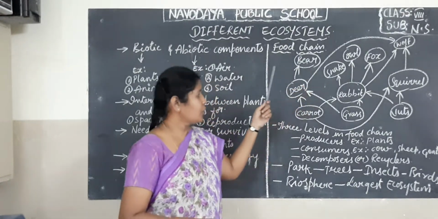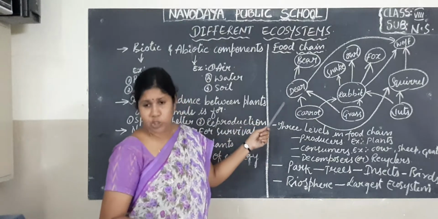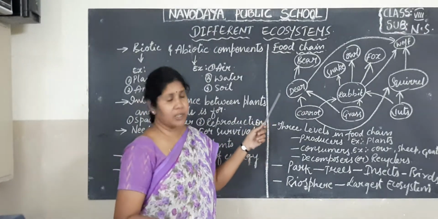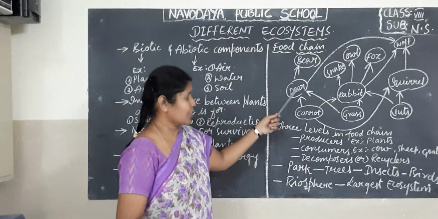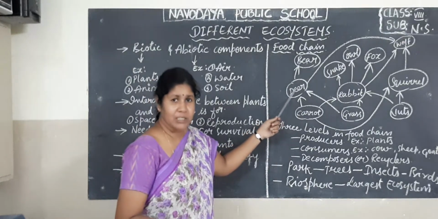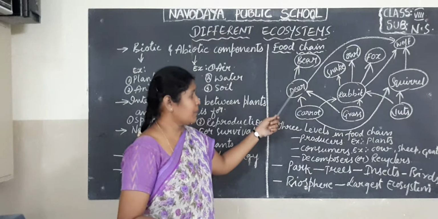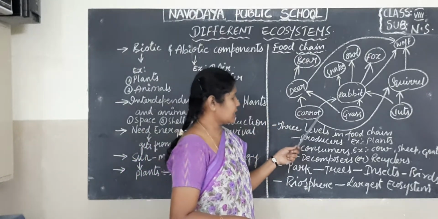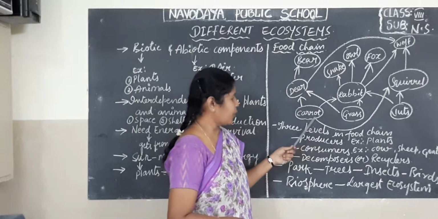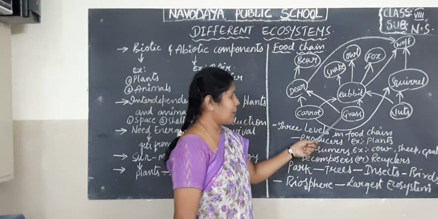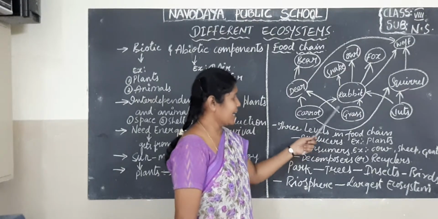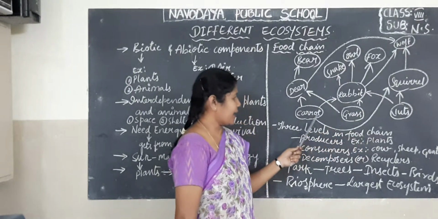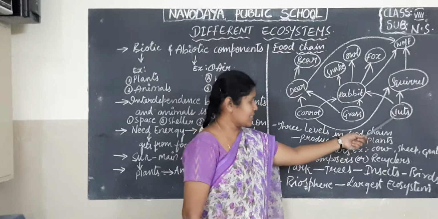So here you can see the picture in your textbook. Actually, the textbook has given animal pictures, but I have written the names. Here you see, in the first level you can find only the plants and plant products, that is carrot, grass and nuts.